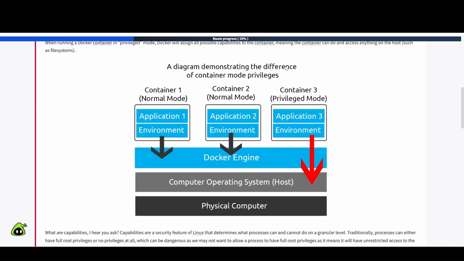A diagram demonstrating the difference of container mode privileges. So container 1 and container 2 are normal mode. You have application 1, application 2, environment, and they go to the Docker engine here. Whereas container 3 is in privileged mode. So application 3, environment, goes straight to the computer operating system, the host.